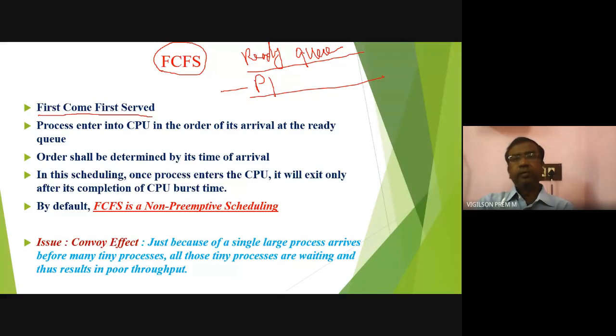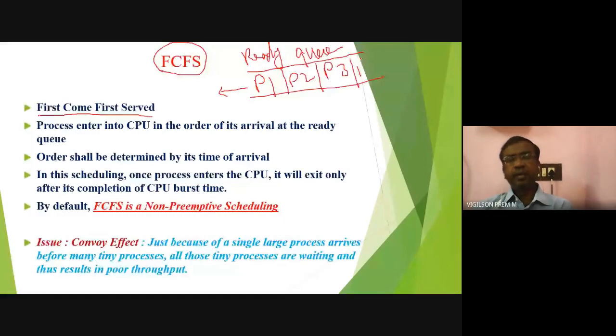P1, P2, P3, like that. If it is coming to the ready queue, whether it is a short process or long process or important process or unimportant process, nothing to bother. In whatever order it comes to the ready queue, in that order it will be given the CPU. That is first come first serve.